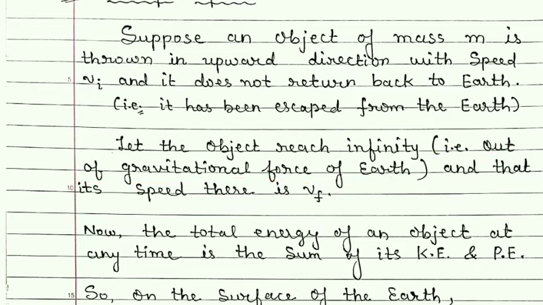Means when it is thrown in the upward direction with some greater speed, what will happen? Gradually it will move out of the gravitational force of the earth. Then when it reaches the infinite distance, means at the point where no gravitational force of the earth acts, but after that also it might have some velocity.